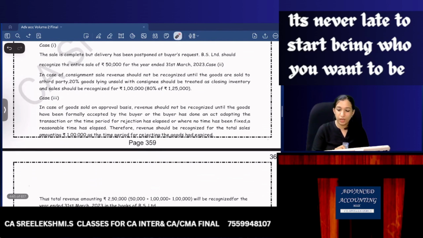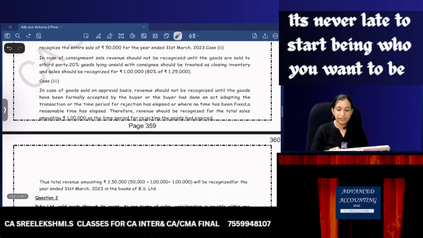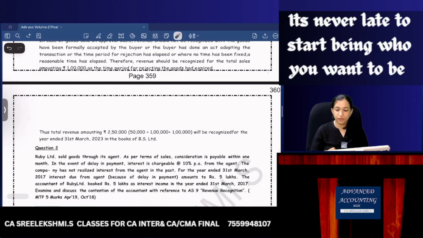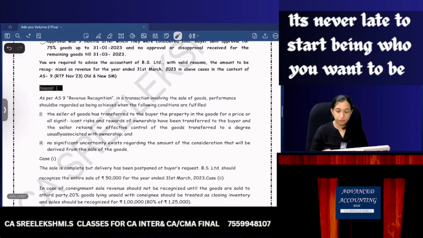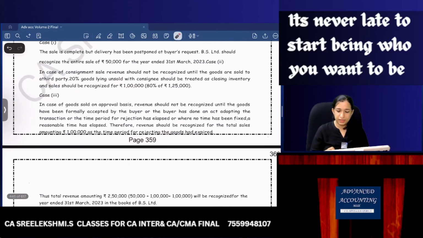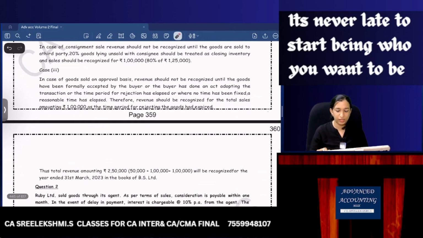Consignment sales revenue is recognized only when sold to the third party, with 20% lying unsold. So 1 lakh will be recognized. Third case, therefore revenue should be recognized for the total sales.